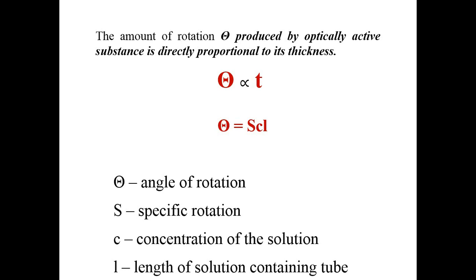So when we talk about the liquid optically active material, you have to see what is the concentration of that solution. Along with that, you have to see what is the length of the tube or container in which you have kept that solution. So basically the application of all these things we are going to see in case of the polarimeter. In the polarimeter, whenever an experiment with some solutions is going on, a tube having a particular dimension is selected for that.